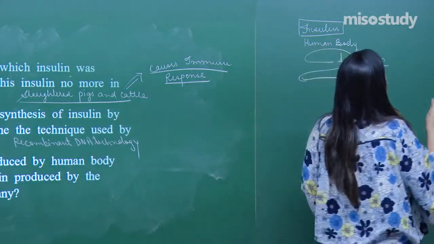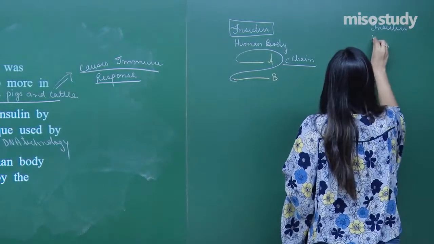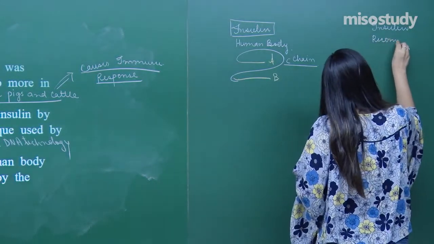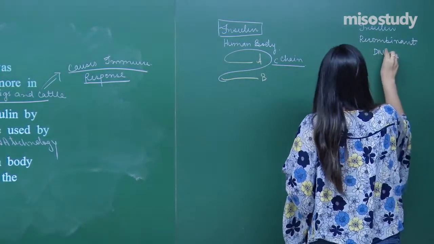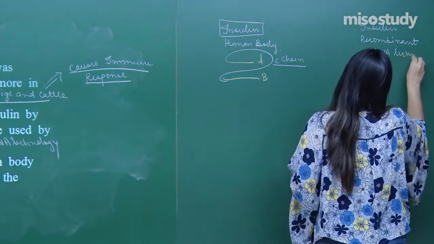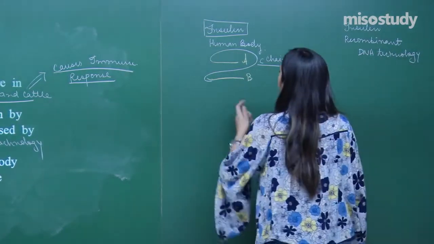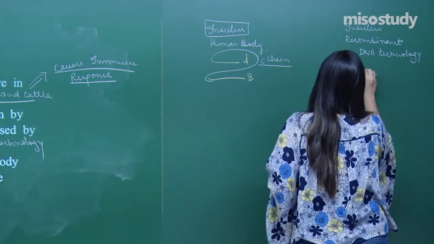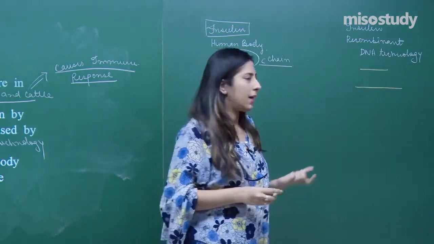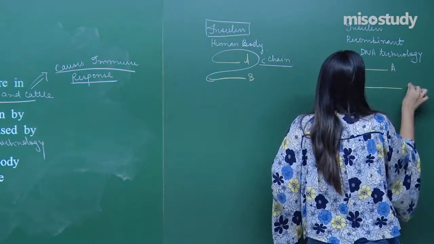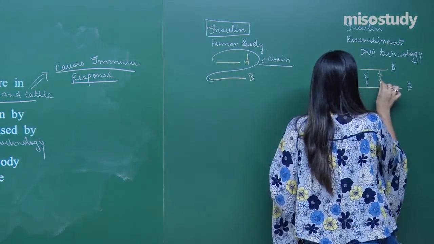Whereas the insulin which is produced with the help of recombinant DNA technology, in this case, the two polypeptides are made separately, as we have discussed also, A and B, and they will be joined together with the help of disulfide bridges.